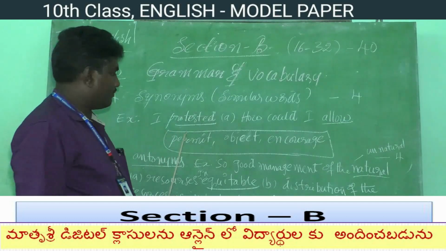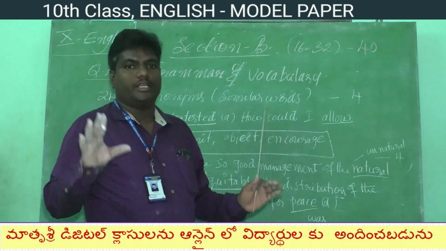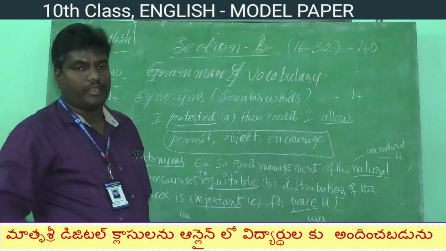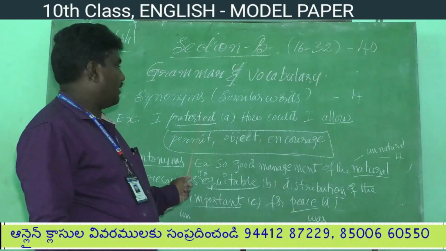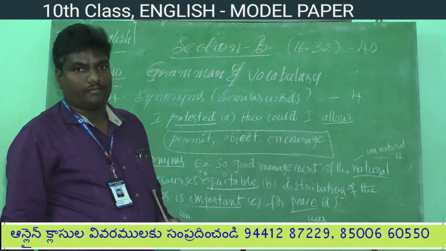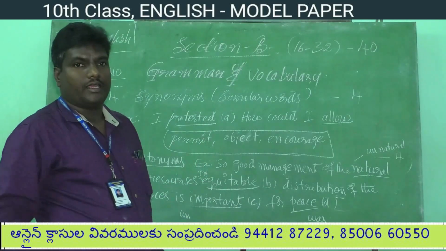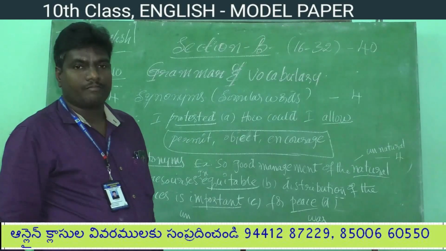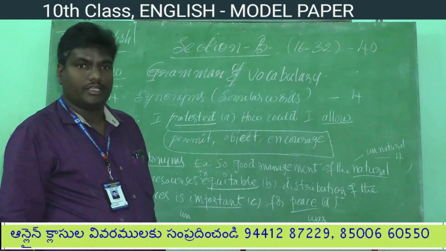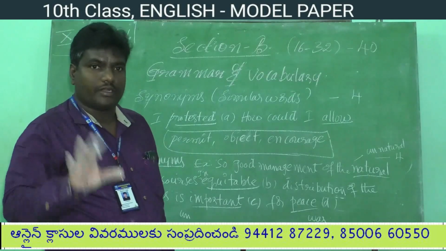Actually, you are given one box, children. In that box, words will be given, and below the box one passage will be given. Some words in the passage will be underlined. For that underlined word, you have to identify the similar meaning word in that box. Like that, you have to write synonyms.